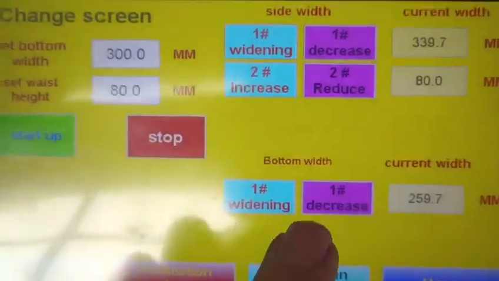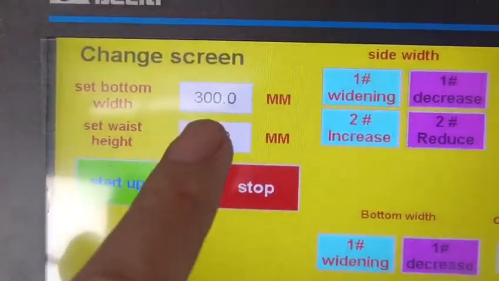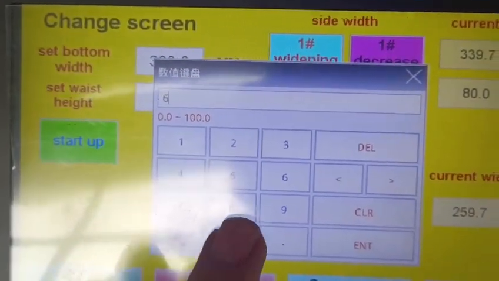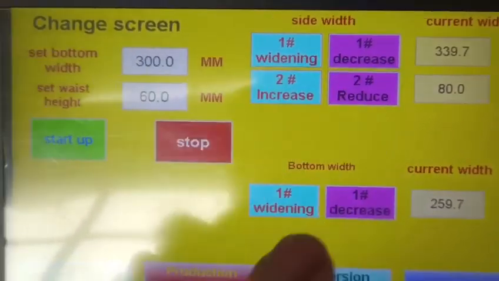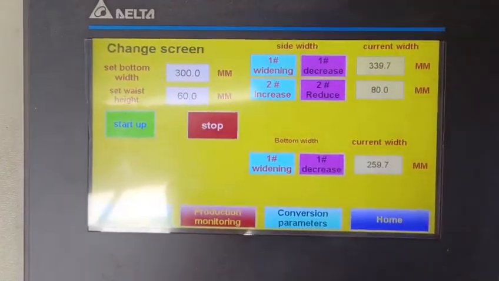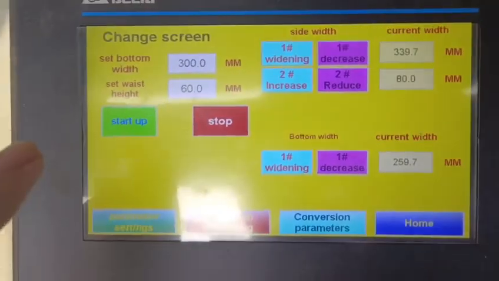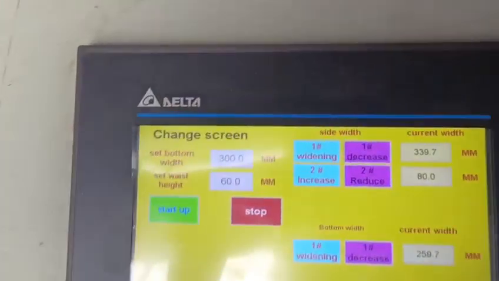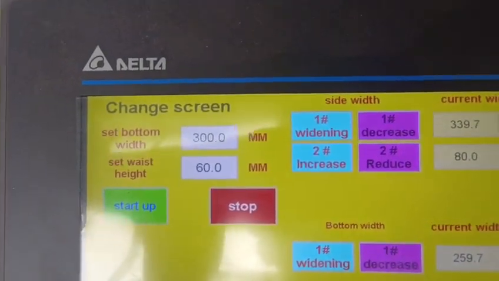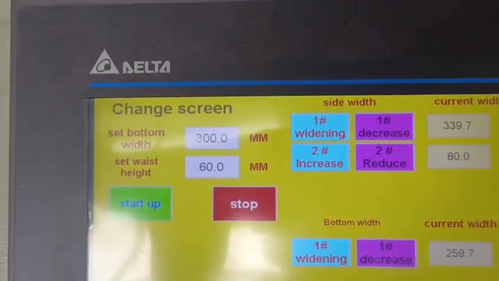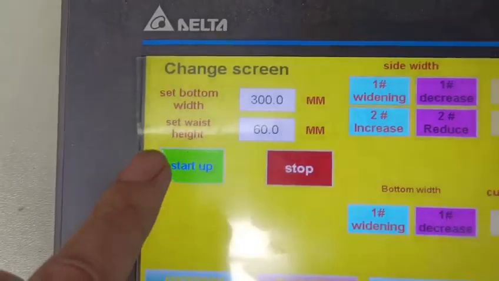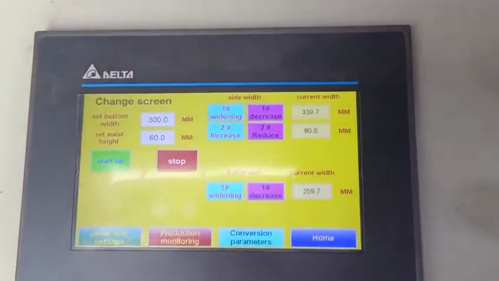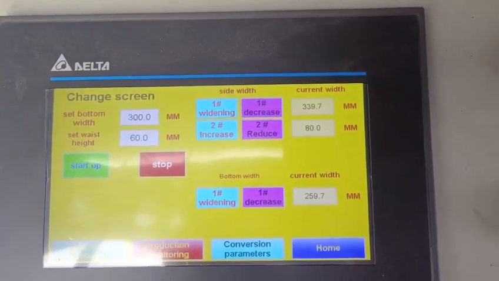And the height, let's see, 60 millimeter. So then we press set up, the machine will move automatic, and the final product size will turn to 360. Set up. So here is the size change.